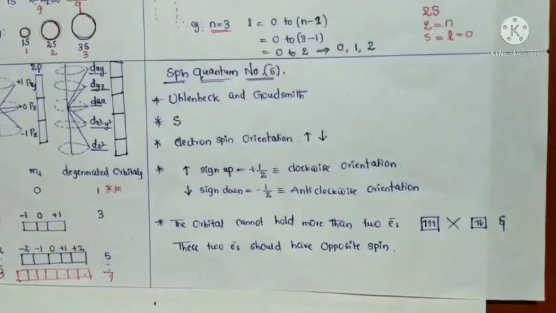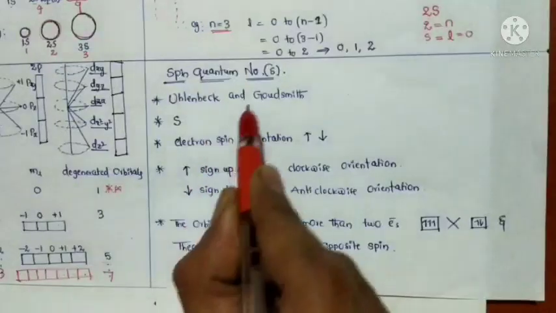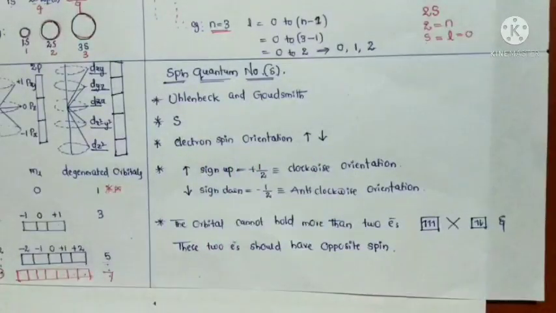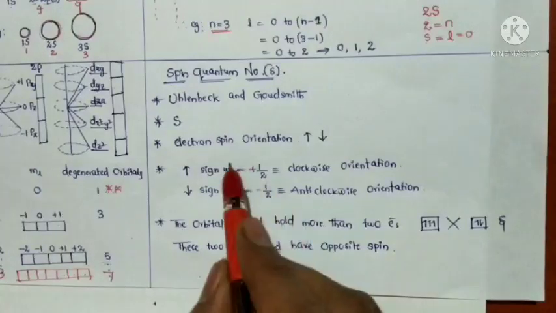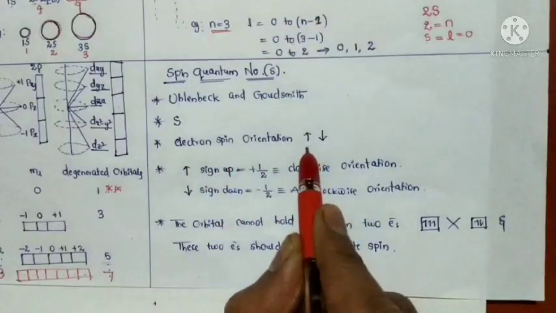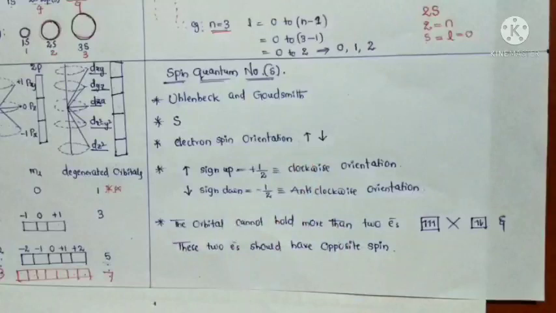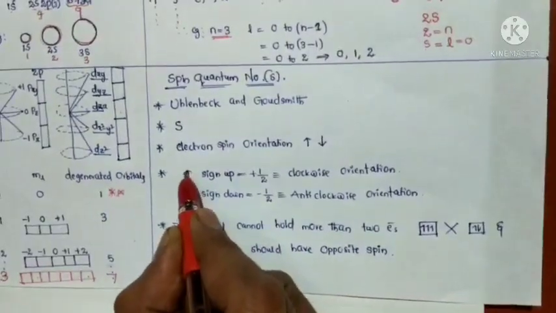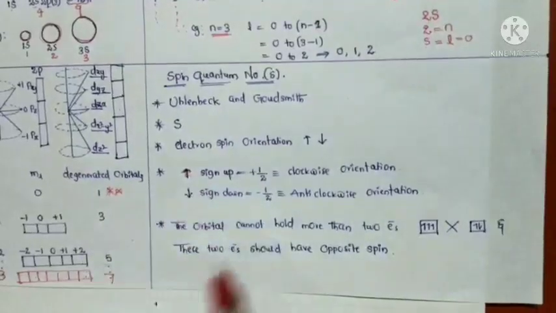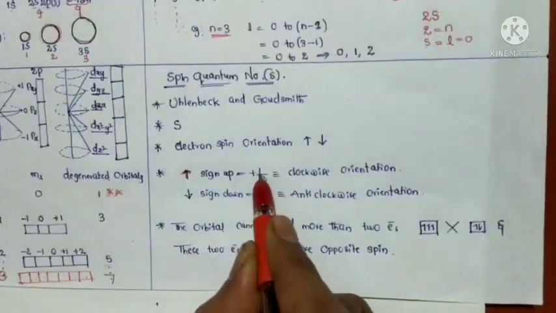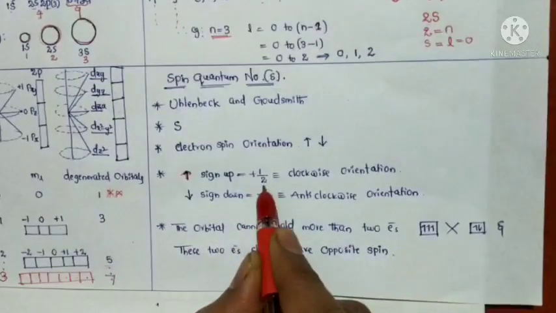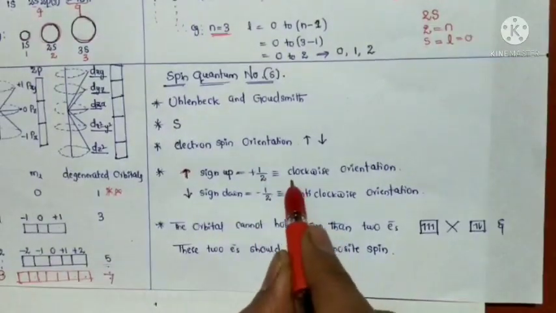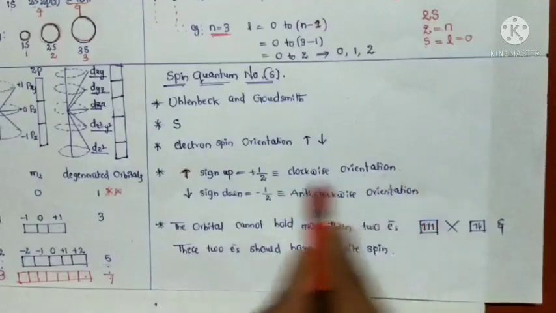It indicates electron spin orientations. For example, here you take an up sign. The up sign indicates positive half, as well as a clockwise orientation.